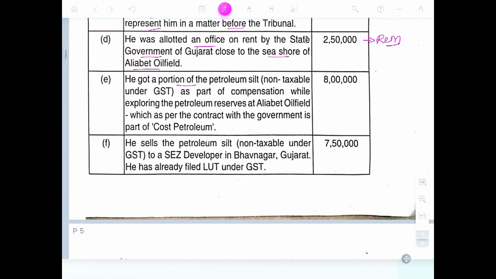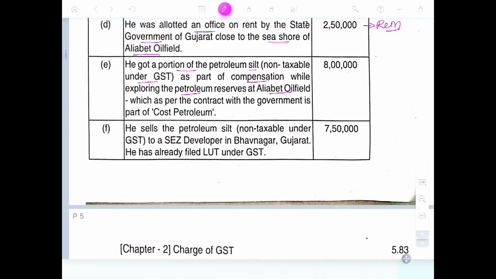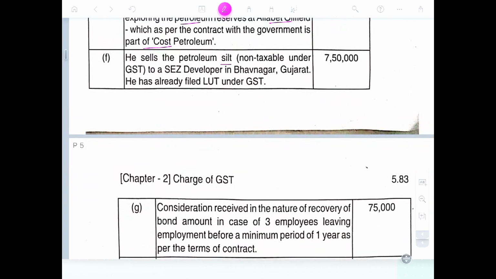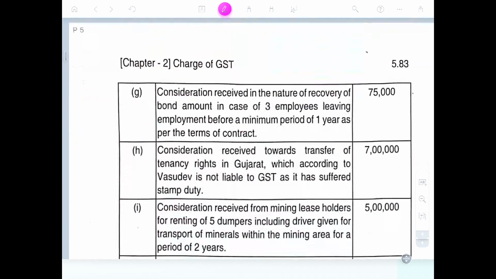He got a portion of the petroleum slits, non-taxable under GST, as part of the compensation while exploring the petroleum reserves in the Alibad oil field, which as per the contract is worth 8 lakh, exempted. He sells the petroleum slits to a SEZ developer in Bhavnagar, Gujarat. He has already filed a bond in GST. Any supply to SEZs is exempted, 750,000.